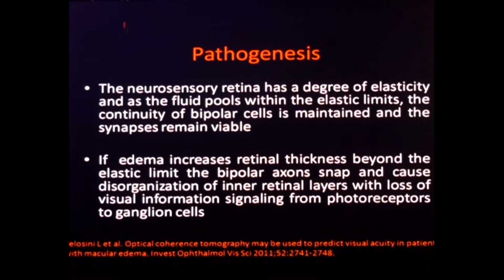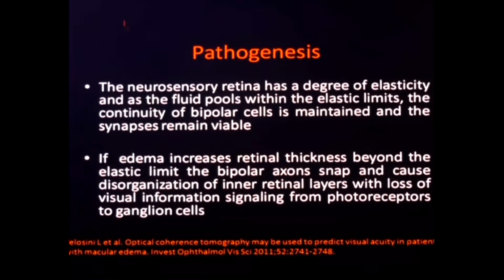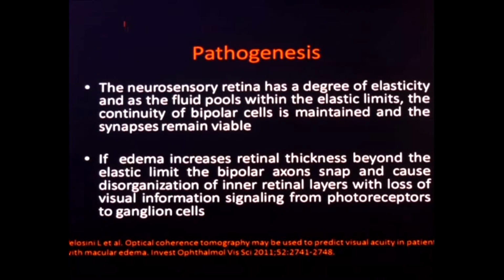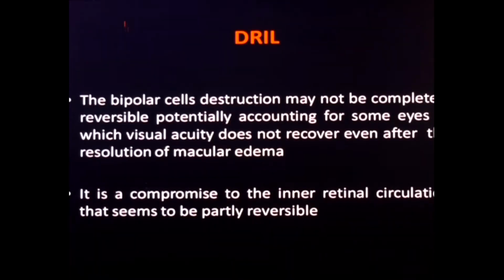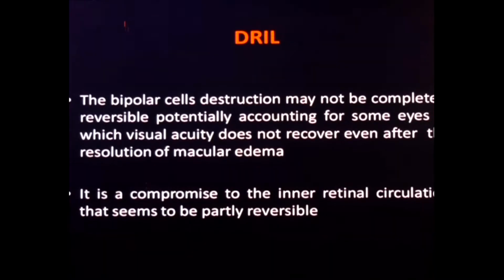But if this edema increases the retinal thickness beyond a certain elastic limit, the bipolar axons snap and they cause a disorganization of the inner retinal layers with loss of visual information signaling from photoreceptors to ganglion cells, leading to DRIL formation. So the bipolar cell destruction may not be completely reversible, potentially accounting for some of our eyes in which visual acuity does not recover even after the resolution of macular edema. So it is basically thought to be a compromise to the inner retinal circulation that seems to be partly reversible.